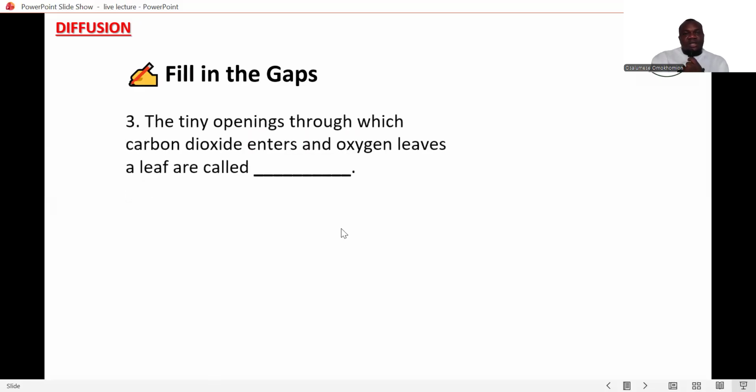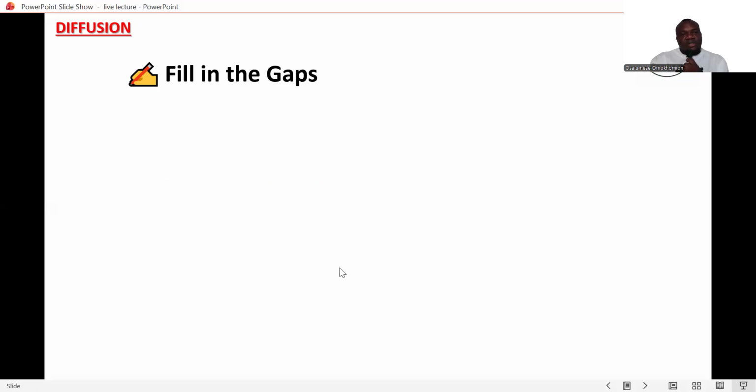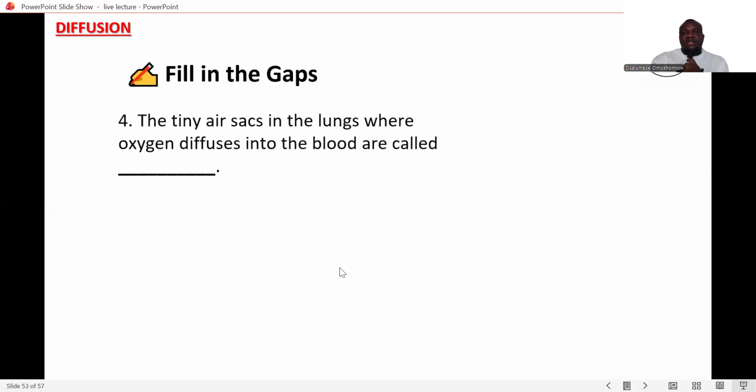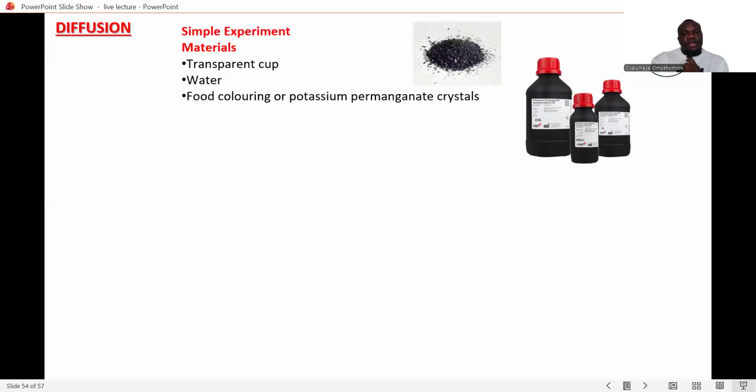And the tiny openings through which carbon dioxide enters and oxygen tends to leave the leaves are called stomata. So in the leaves, you have a tiny structure called the stomata. All right. Then the tiny air sacs in lungs where oxygen diffuses into the blood are called alveoli. It's very important because when dealing with diffusion, one important thing we need to take into consideration is an experiment to demonstrate diffusion.